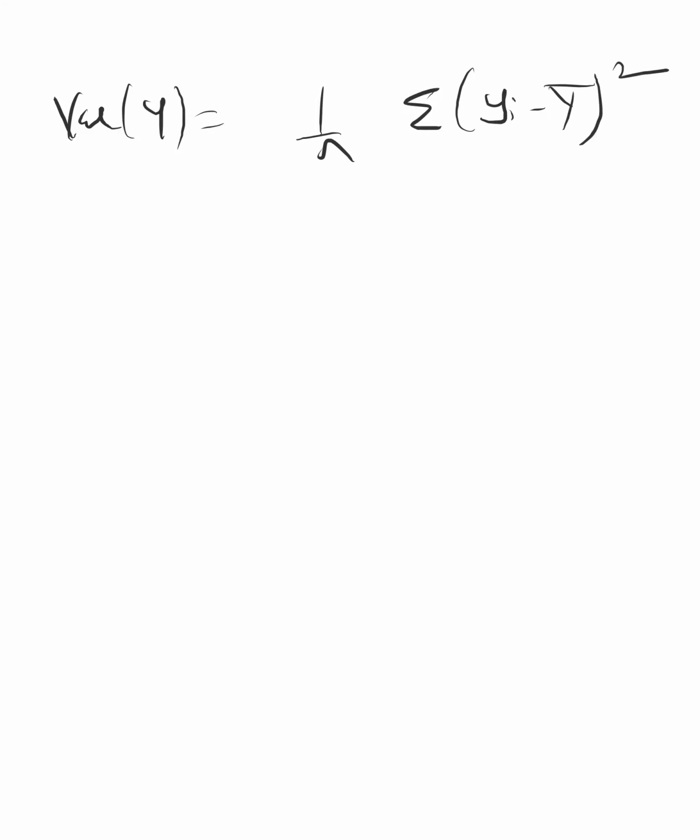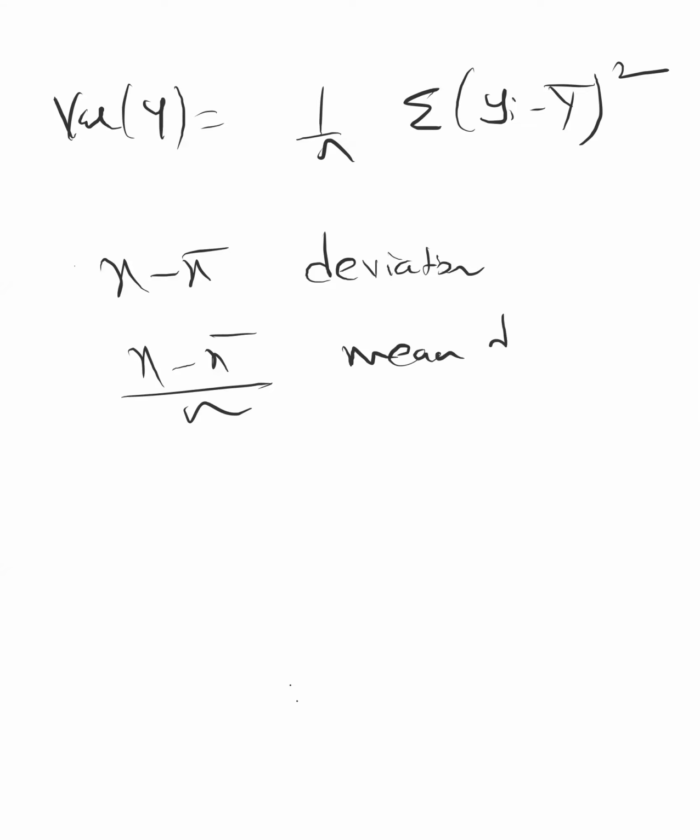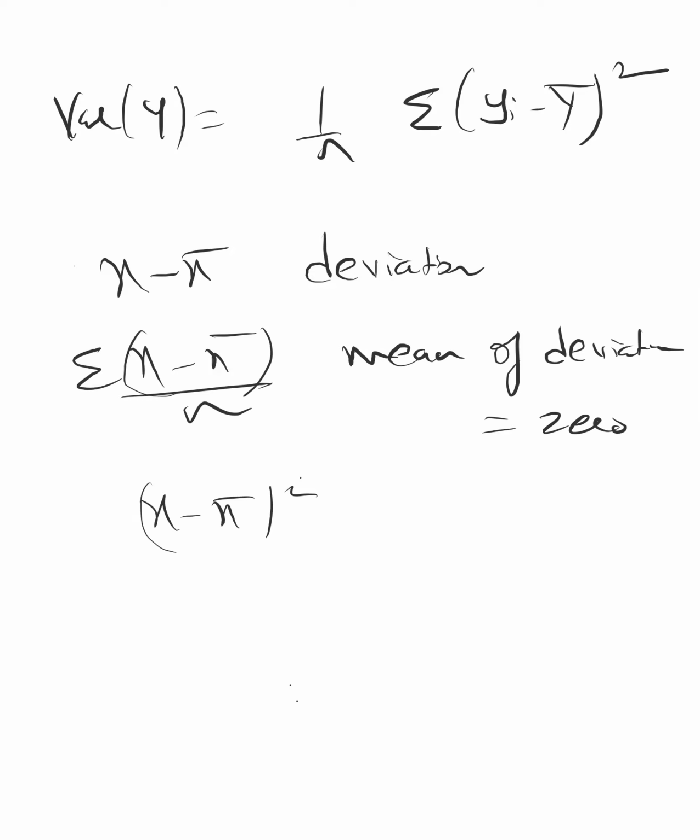So the variance of y formula is 1 by n summation of (yi minus y mean) square. Now, till now we understood that this is called deviation, and if you take its mean, then it is called mean of deviation, but it will come out to be 0. That's why we are taking its square and then taking its mean,